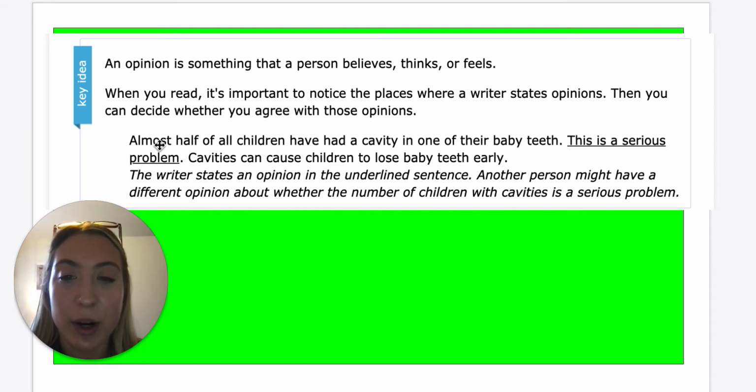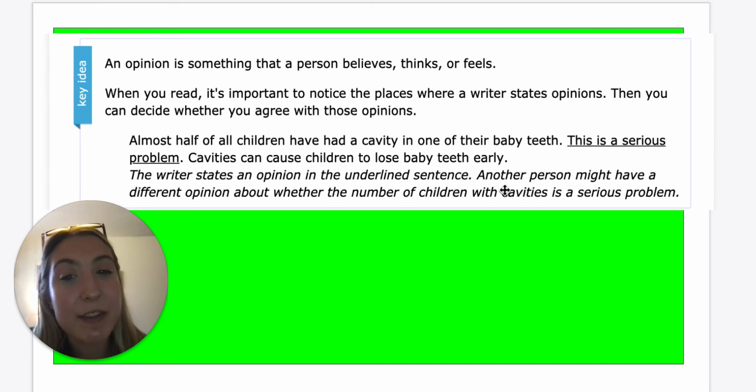So down here we're going to read: Almost half of all children have had a cavity in one of their baby teeth. This is a serious problem. Cavities can cause children to lose baby teeth early. In these three sentences, the writer states an opinion in the underlined sentence: This is a serious problem.